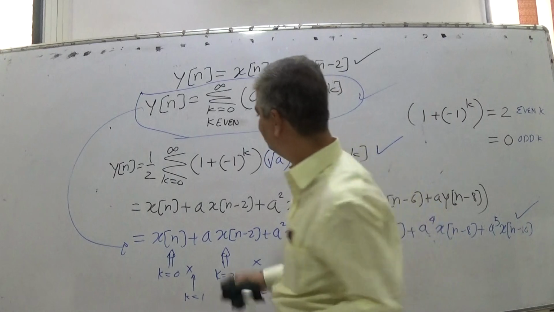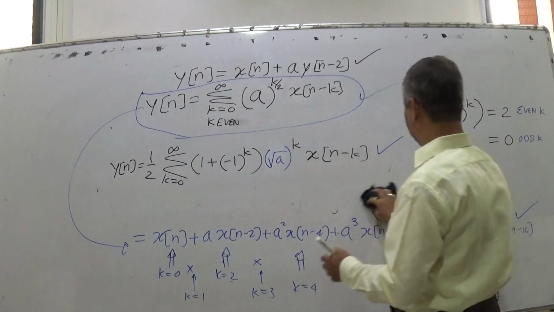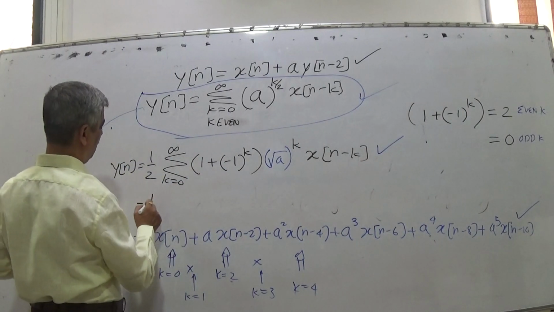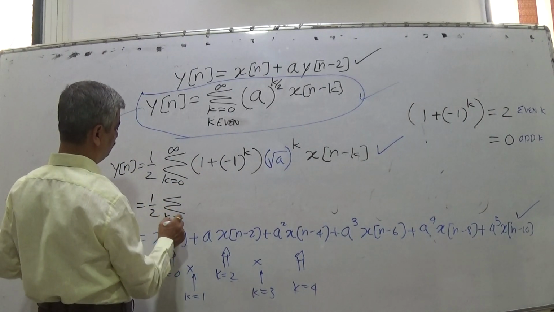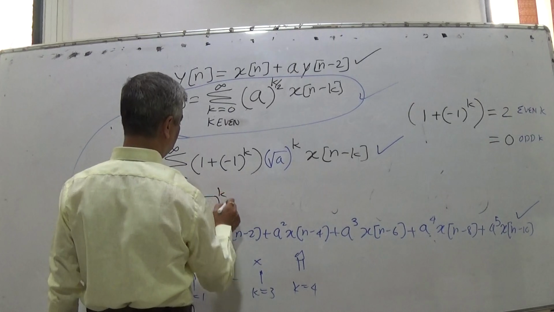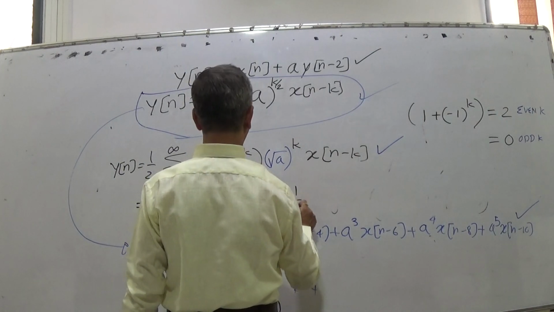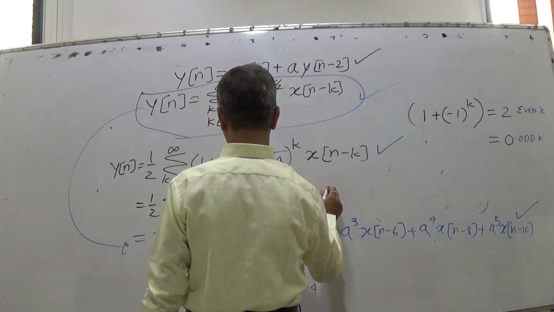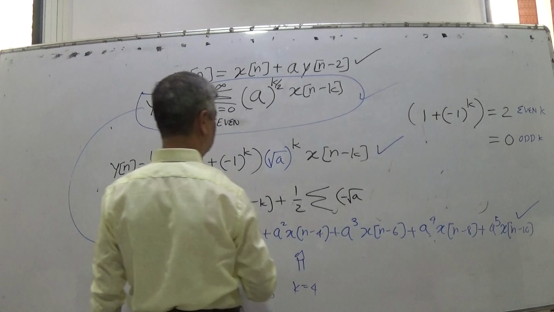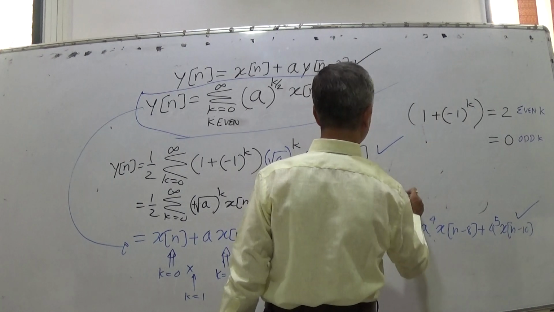Then you will say again it is having the terms, but it's no problem. This you can separate also: half into bracket, summation k equal to 0 to infinity, one term you can have root a raised to k x of n minus k, plus half summation, minus root a, that is, you can say plus root a, minus root a with minus 1 raised to k x of n minus k.